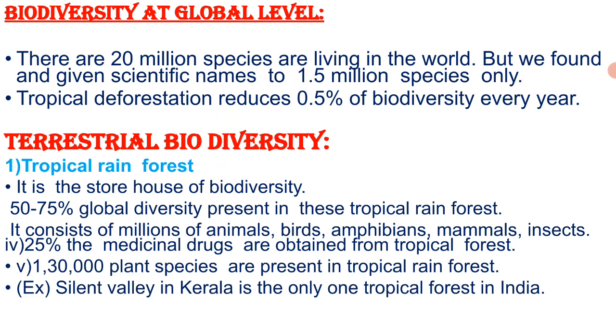Let us see terrestrial biodiversity, that is, biodiversity rich in the tropical rainforest. It is the storehouse of biodiversity, one of the Earth's largest. It consists of millions of plant species, insects, bats, amphibians and mammals. 50 to 70% of our global diversity lies in the tropical rainforest. More than 25% of the world's prescription drugs are extracted from tropical forest plants.